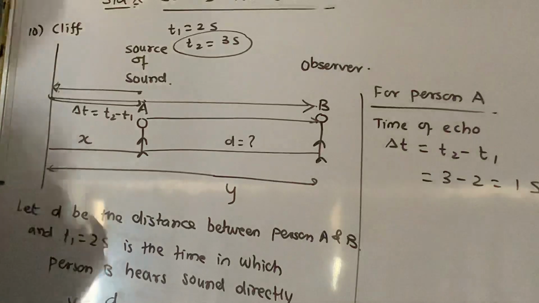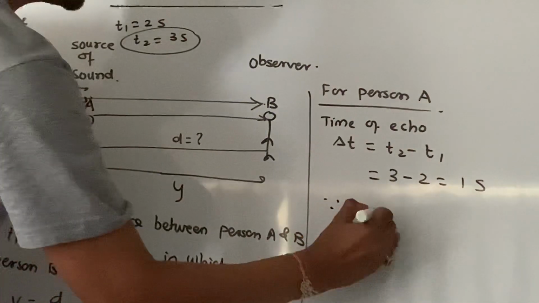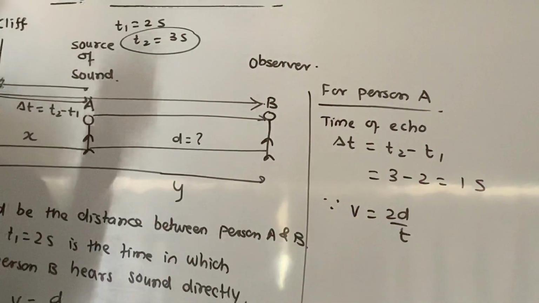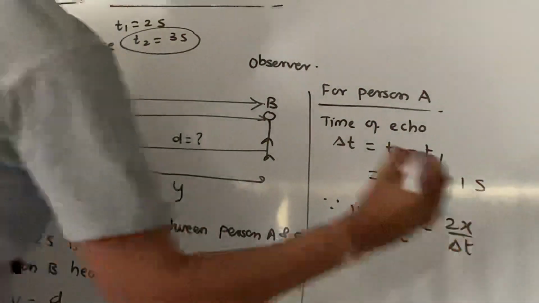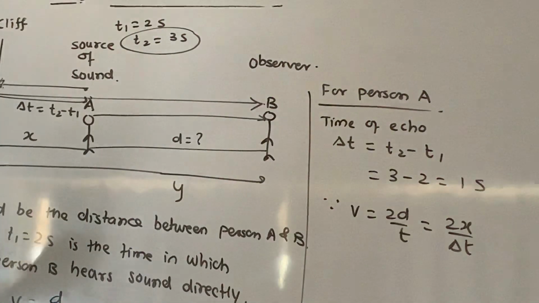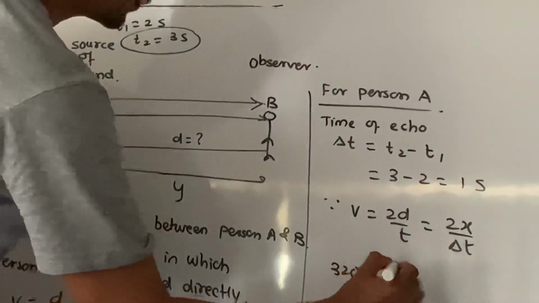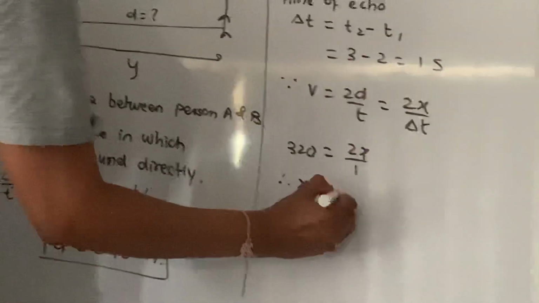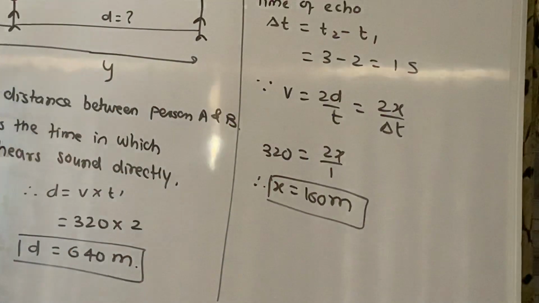Now what is the formula for echo? Since V is equal to 2D upon T, that is the basic formula. So for this person A, I am writing this is equal to 2x upon delta T. V value is given as 320. So 2x upon delta T, with delta T being 1, gives x equal to 160 meter.